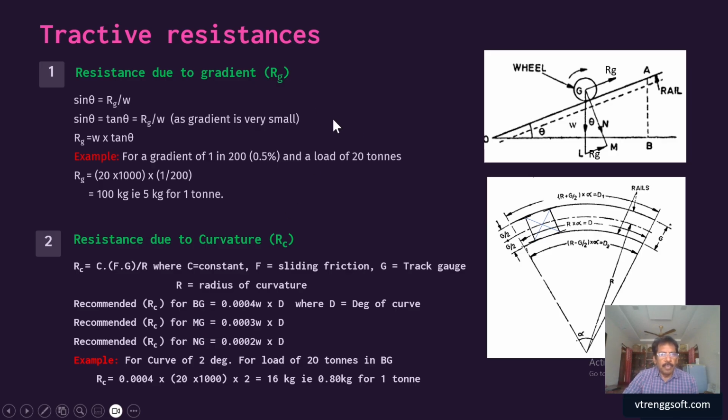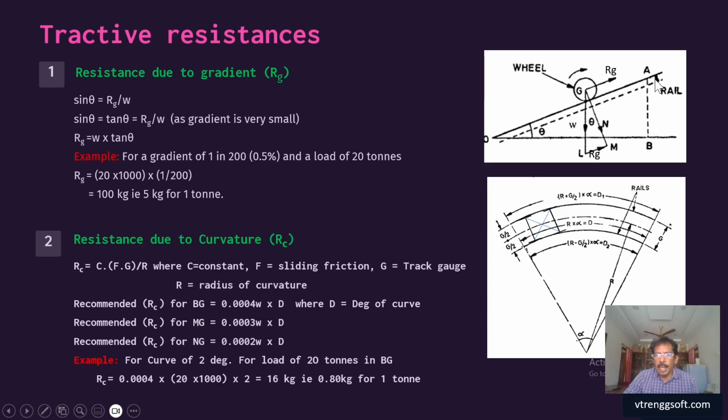But here, as far as the subject of curve compensation is concerned, these two resistances are important: resistance due to gradient as well as curvature. Let's see how the gradient affects it, and also the curvature.